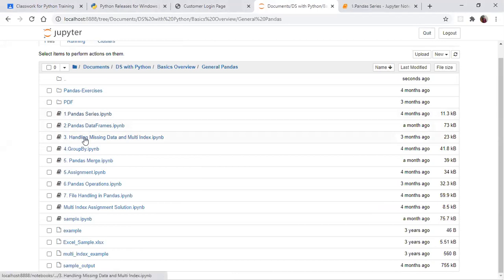Then we have handling missing data, and then group by, and then merge, and then some assignment, and then Pandas operation. This is a very easy thing, so these two will be one concept. All these concepts are very important.